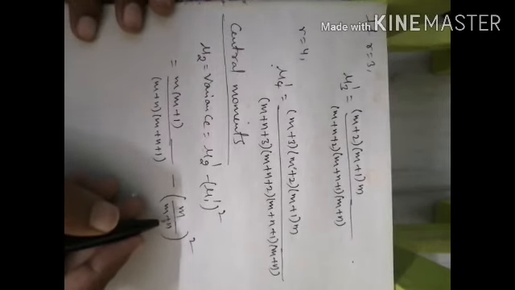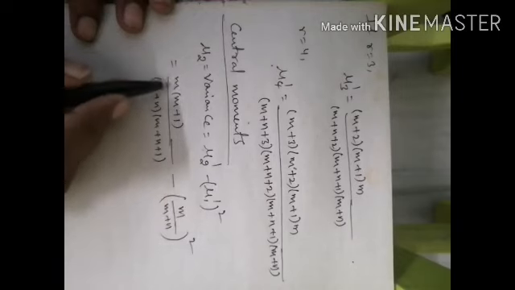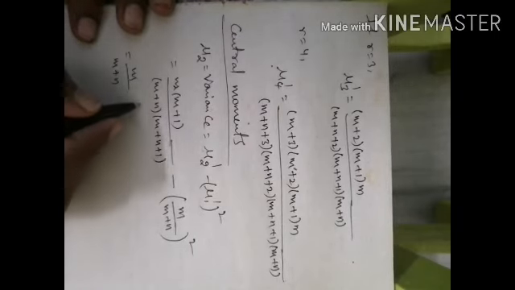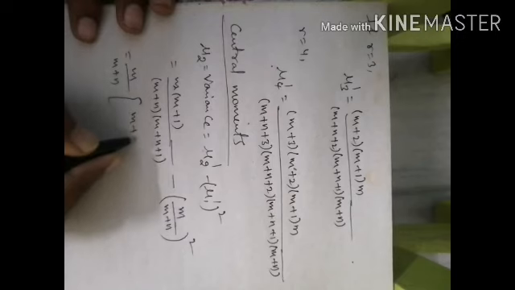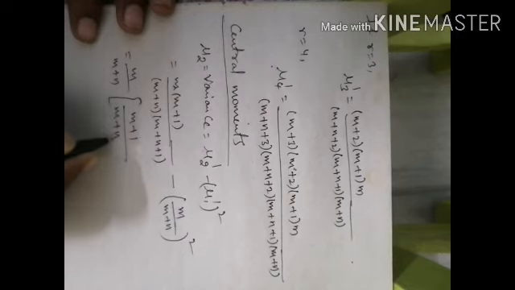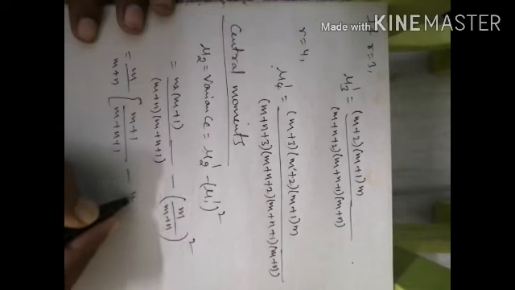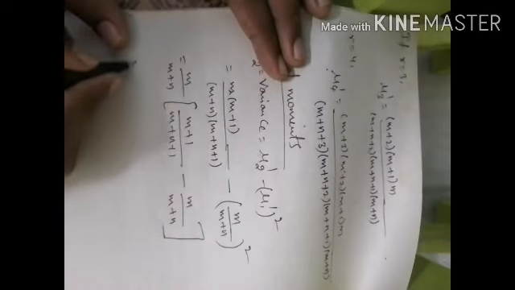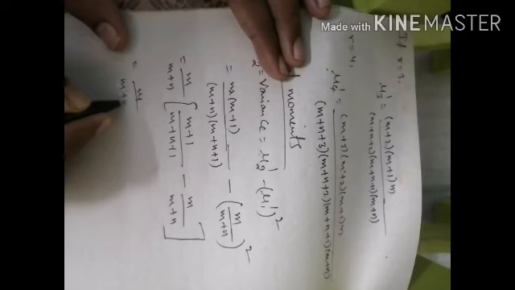So here the common term is m by m plus n, so take it outside. Remaining is m plus 1 by m plus n plus 1 minus, here remaining only one term, m by m plus n. Okay, so take the LCM here. M by m plus n is outside, and the LCM is m plus n into m plus n plus 1.